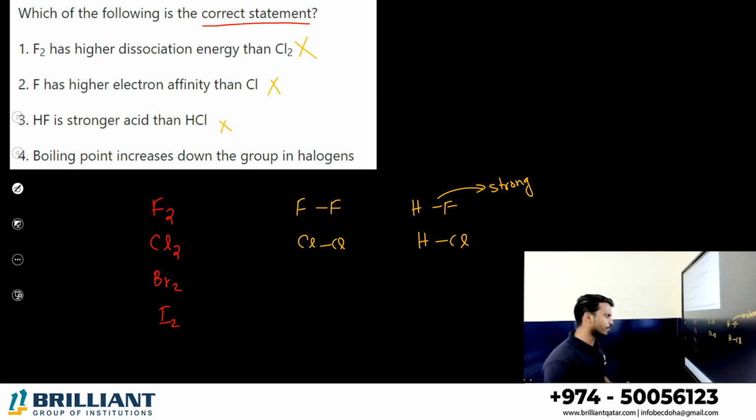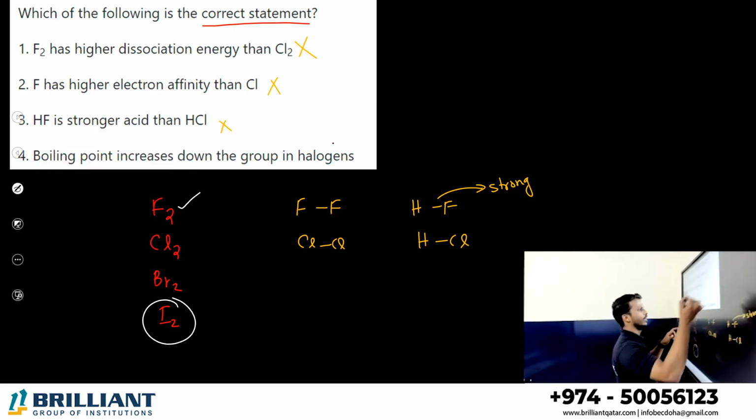Greater mass is for iodine, right? Greater mass is for iodine. And the fluorine bond is the weakest bond also. So boiling point increases down the group in halogens can be correct. Yes or no? So D can be the answer.